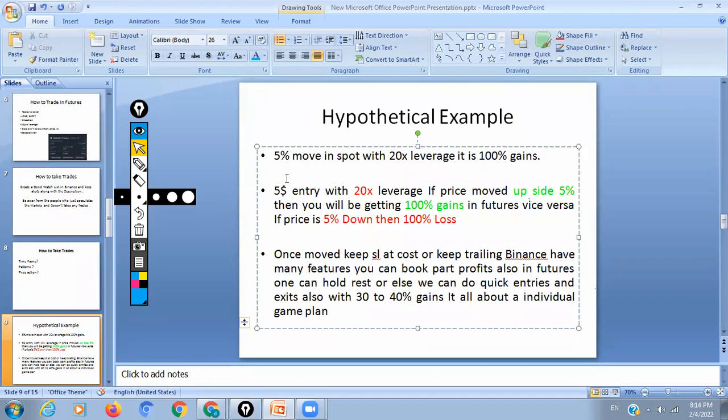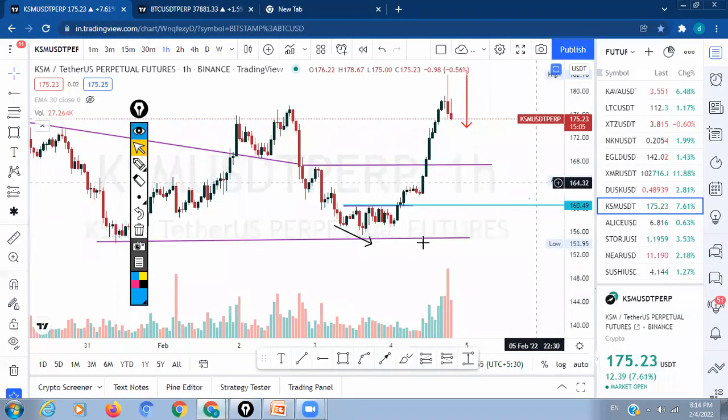There were many difficulties, and many times I have blown out my accounts also, Binance account, futures wallet account. So take these things as a hypothetical example only. Whatever coins you are taking, suppose a 5% move with 20x leverage, so 5 into 20, it will automatically be 100% gains. So suppose KSM, I will show again this KSM itself.